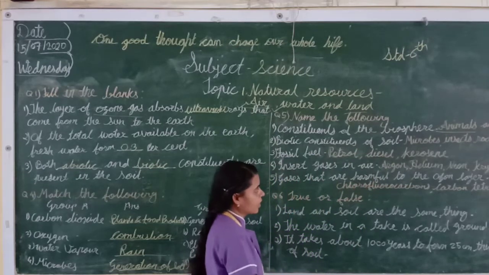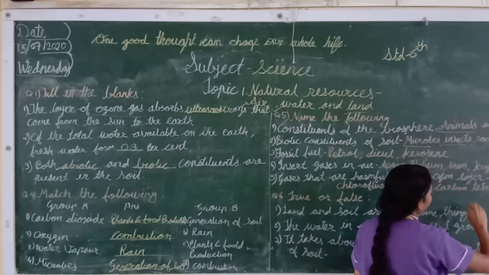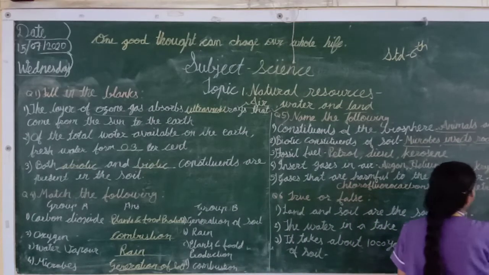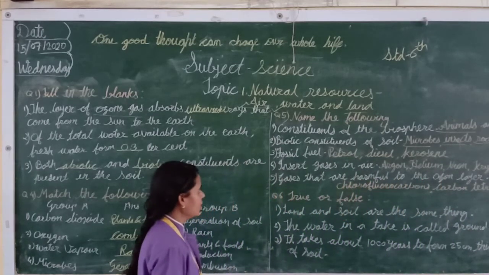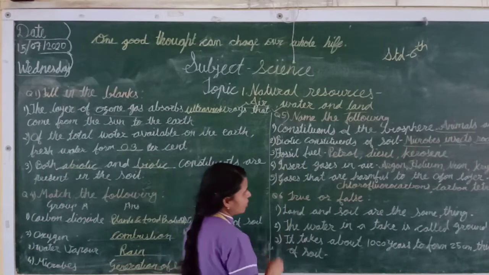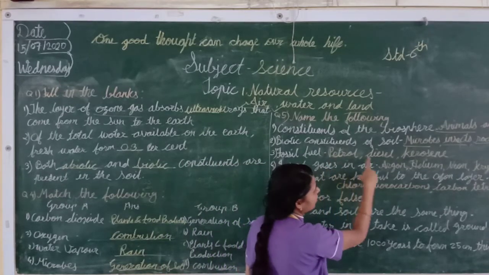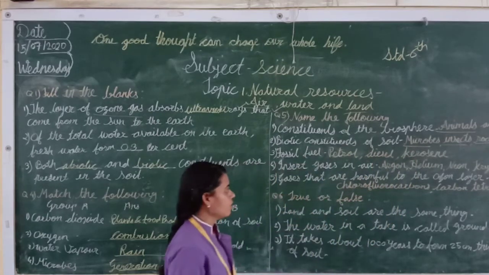Now second one, biotic constituent of soil. Which is the biotic? Microbes, insects and rodents like rats and mice. Okay, now next one, fossil fuel. Which is the fossil fuel? Can you say? Petrol, diesel and kerosene are the fossil fuels.